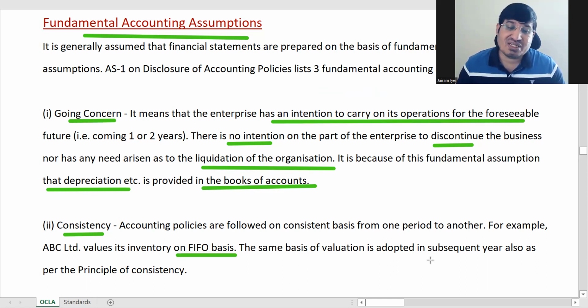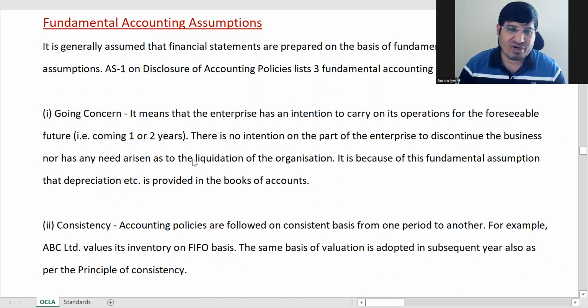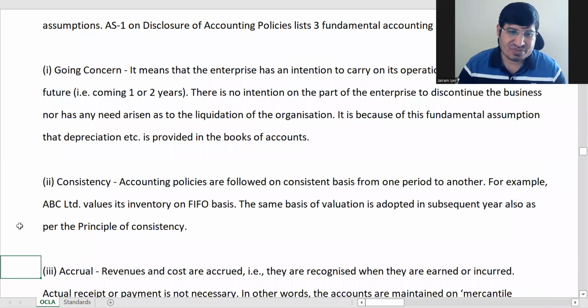If you are changing, then you will have to give a disclosure in the balance sheet, that why you have done that, and because of this change, what is the total difference in the depreciation charged, that you will have to give if you want to change from, say, SLM to WDV. So this is called principle of consistency. Whatever you are following, follow it consistently.